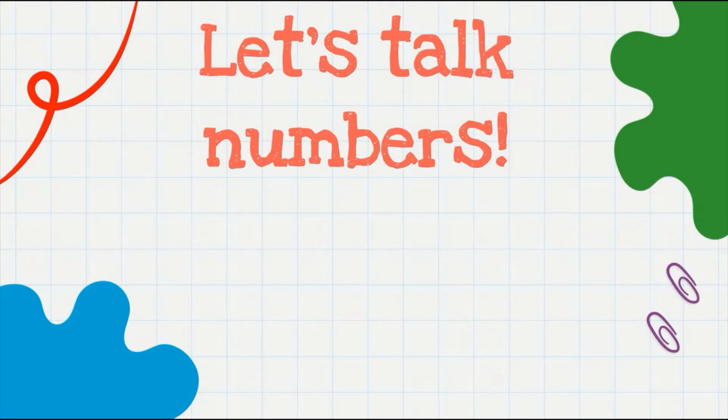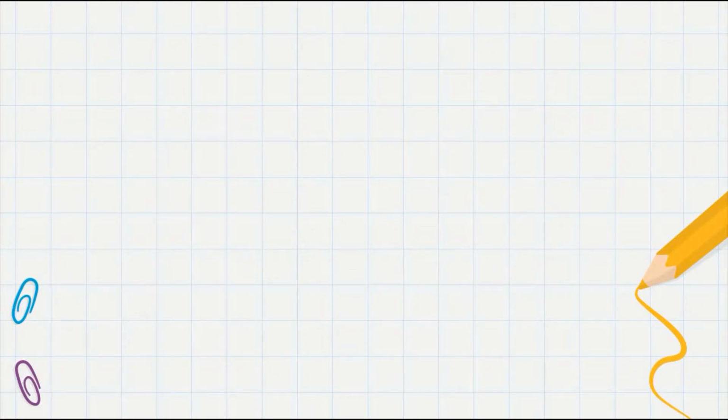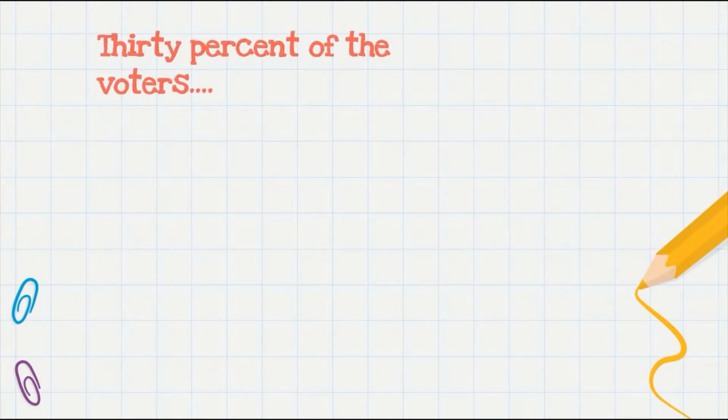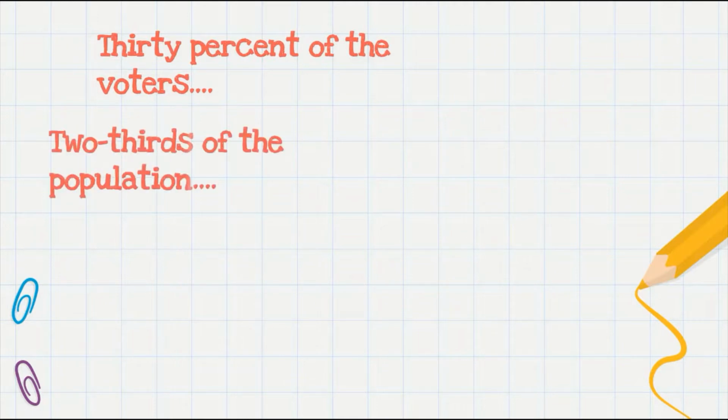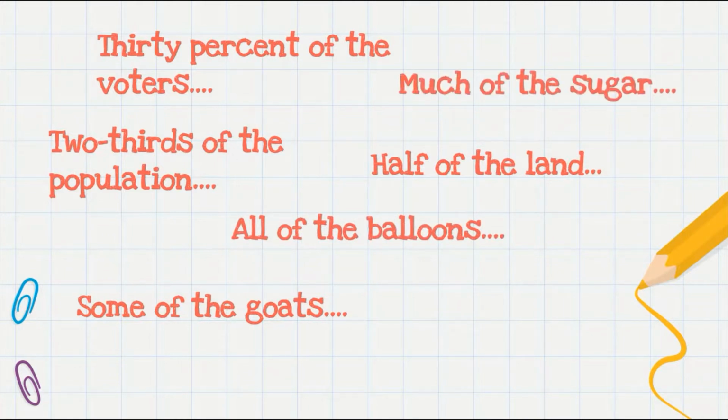Confused? Wondering if you've clicked on a maths tutorial accidentally? Well, no, we are still learning subject-verb agreement. But yes, you heard me right. We often come across sentences with subjects such as percentages, like say 30% of the voters. It could be fractions like two-thirds of the population or half of the land, or say determiners like some of the goats, all of the balloons, much of the sugar, many of the children.